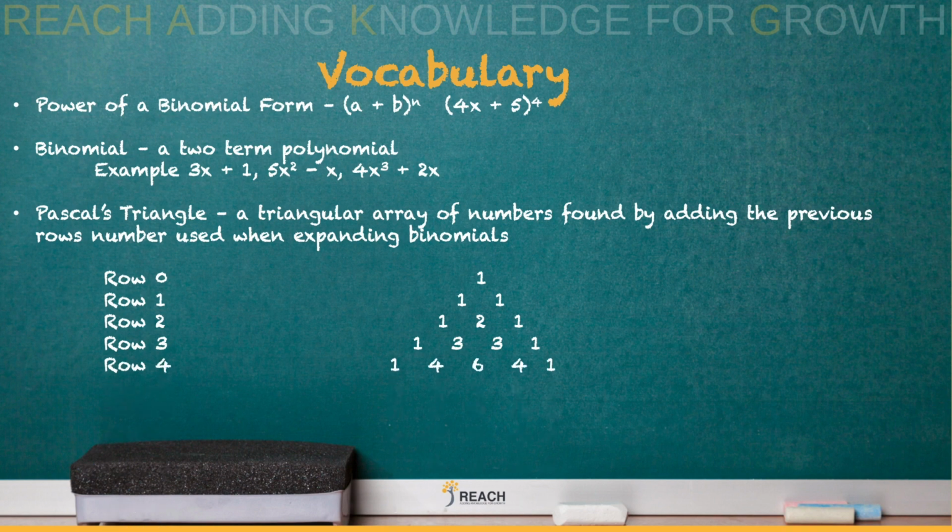Make sure you pay attention to the rows. We start with row 0. 1 plus 4, we'll get 5. 4 plus 6, we'll get 10. 6 plus 4, we'll get 10. 4 plus 1 is 5, and then it's always ones on the outside. The pattern will continue. So you could start with row 6, start with 1, and then 1 plus 5 will be 6, 5 plus 10 will be 15, etc.